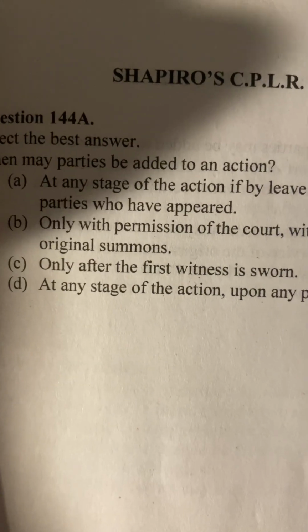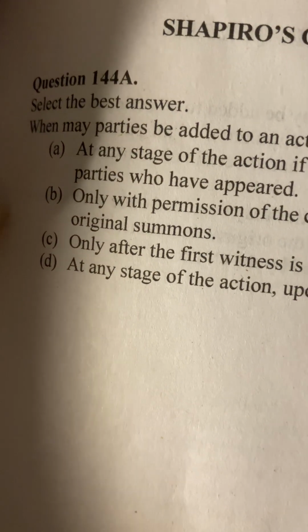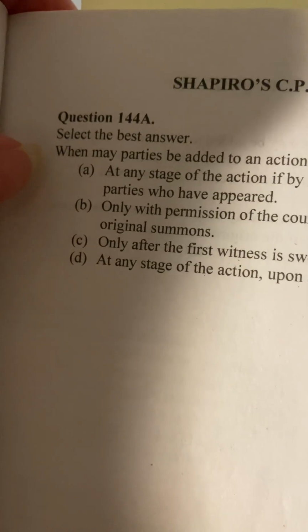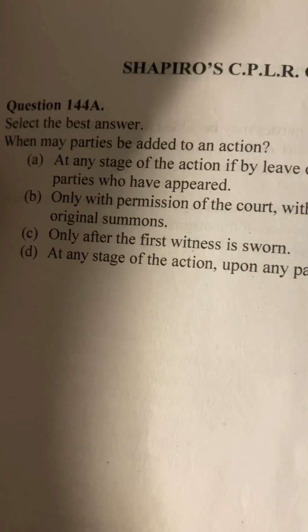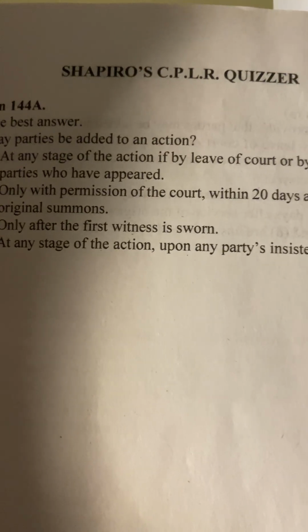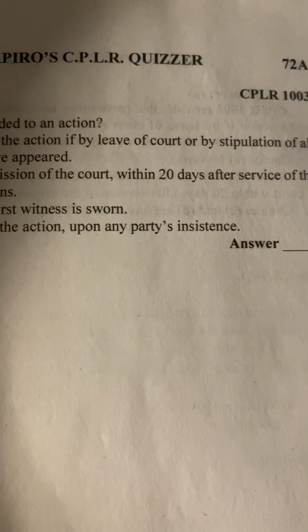So now we're going to go to question 144A, again CPLR 1003, which is nonjoinder and misjoinder of parties. Select the best answer. When may parties be added to an action? A, at any stage of the action, if by leave of court or by stipulation of all parties who have appeared. And I believe that's the right one.